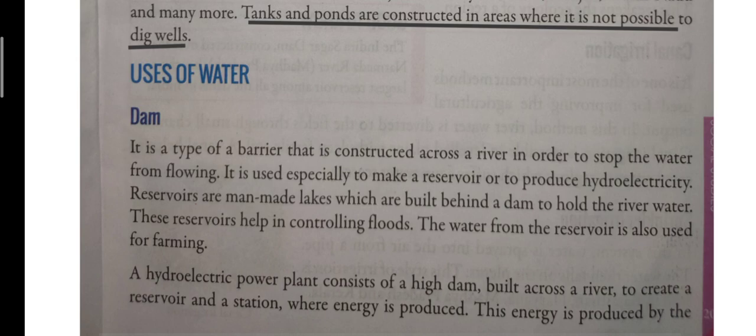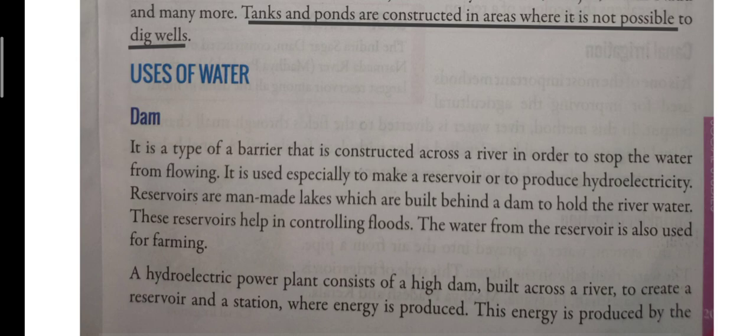So children, a dam is a barrier that is made across the river to stop the flow of water. Dams are especially made to make a reservoir, which is a kind of lake, and to produce hydroelectricity.